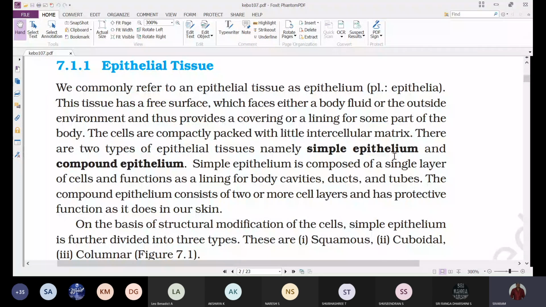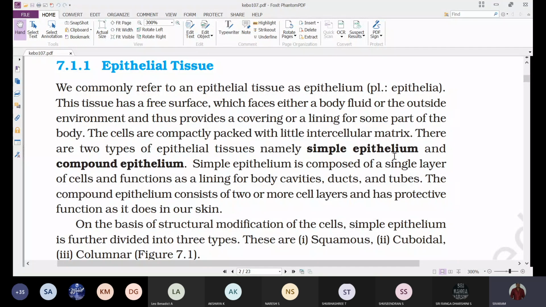If two or more layers of cells are present and they are protective in function, we call it a compound epithelium.